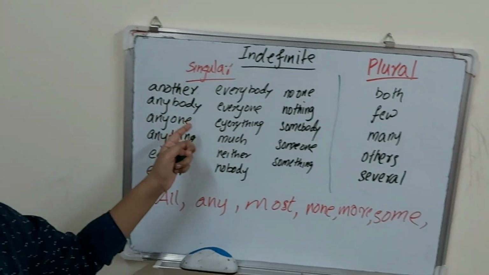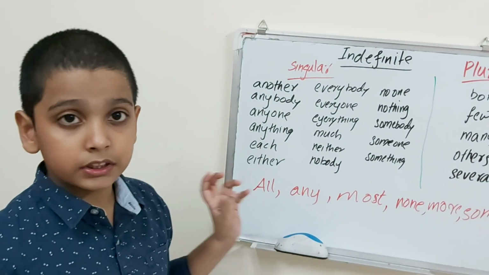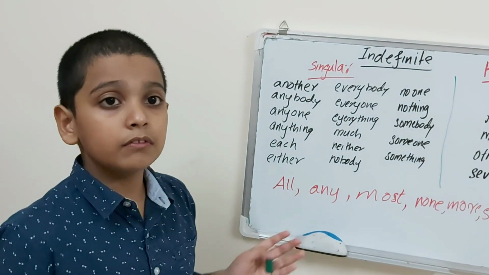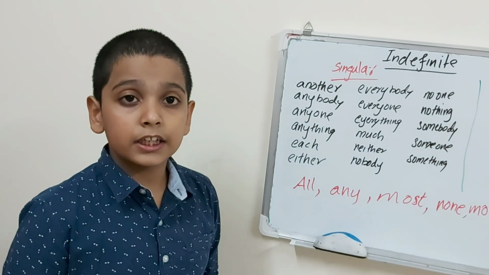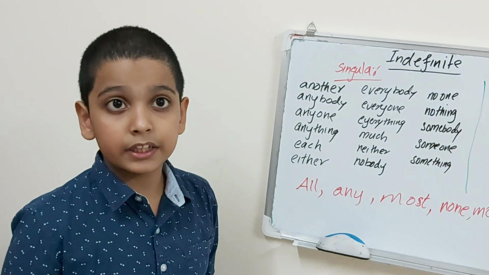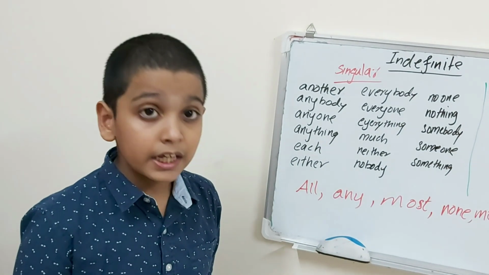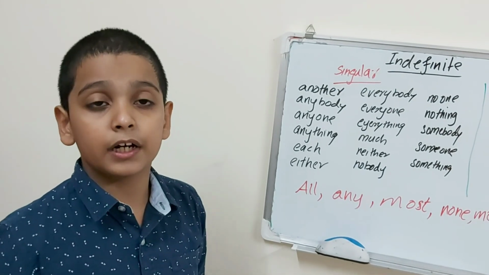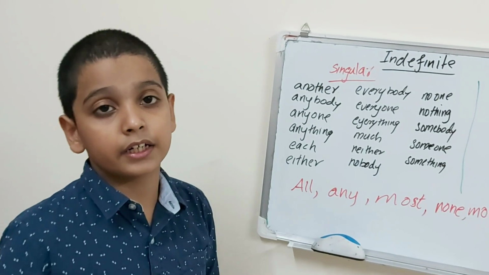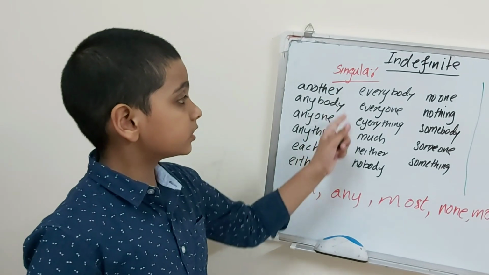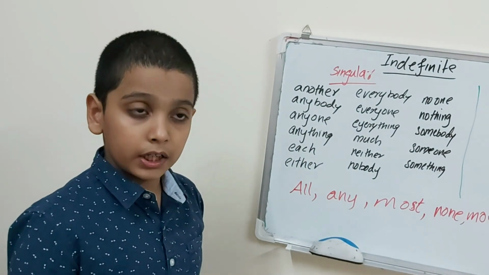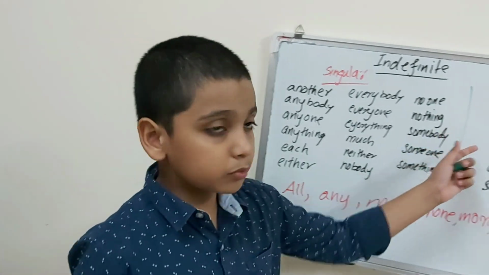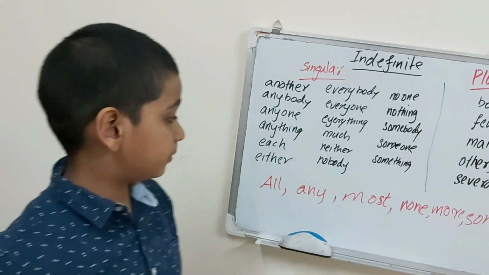If the indefinite pronoun is singular, it should have a singular verb. For example, everyone likes ice cream. We cannot say everyone were getting ready for the party. We cannot say everyone were getting ready because everyone is singular. So we say was. And if it's plural, we should have a plural verb.